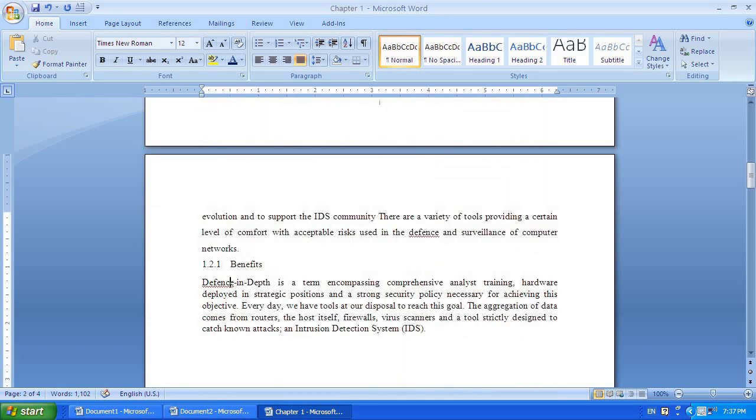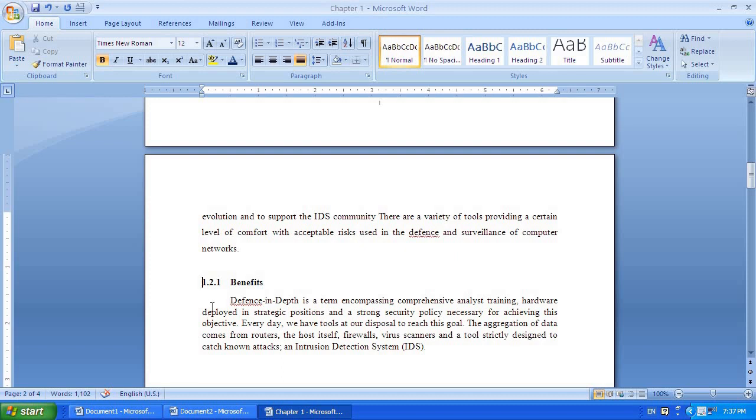Again the same, it is automatically made bold. But since it contains three numbers, 1.2.1, there is no need to change it into uppercase. Leave it as usual.